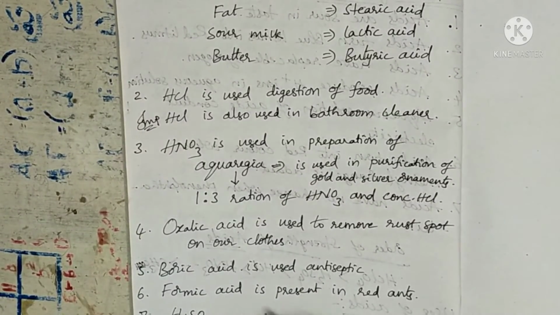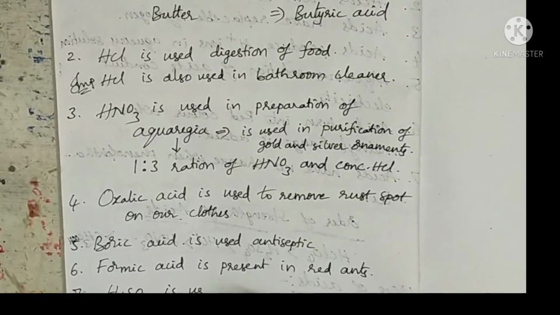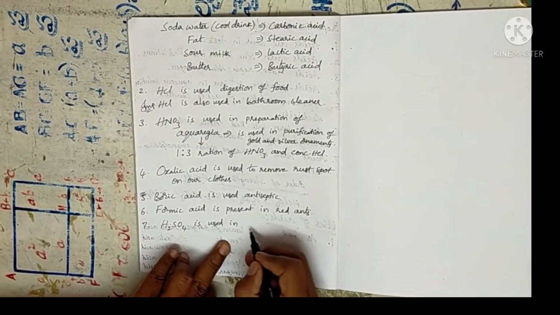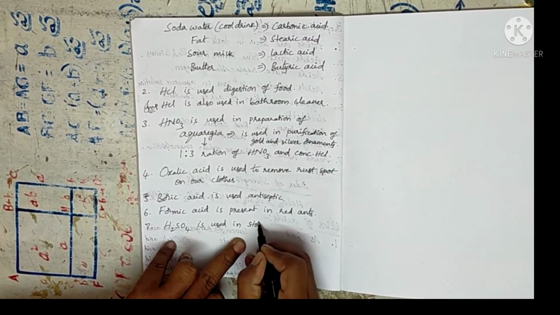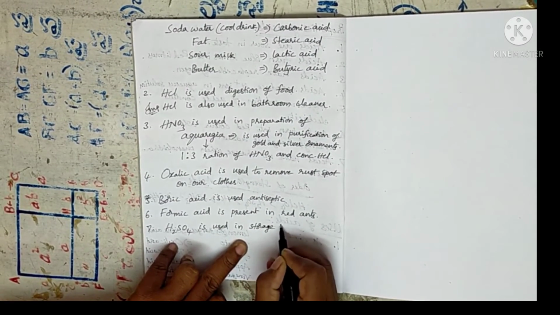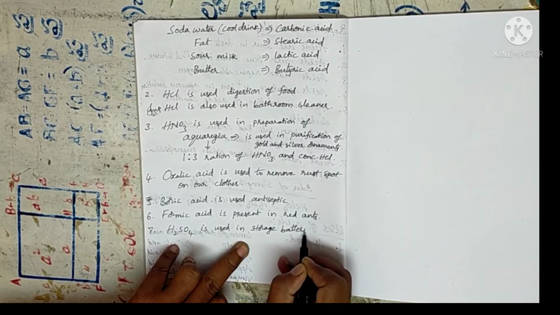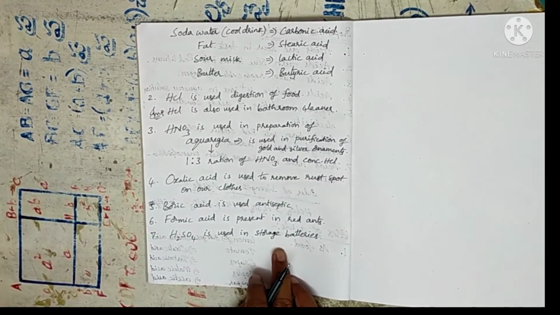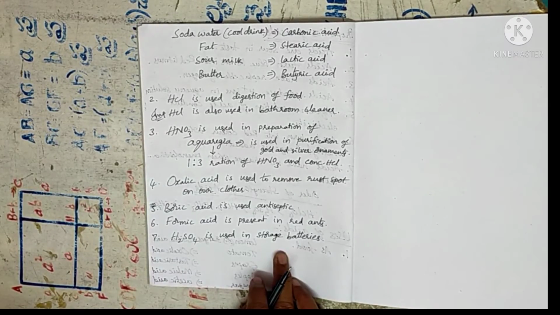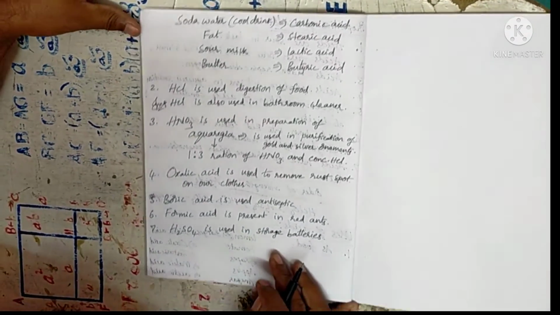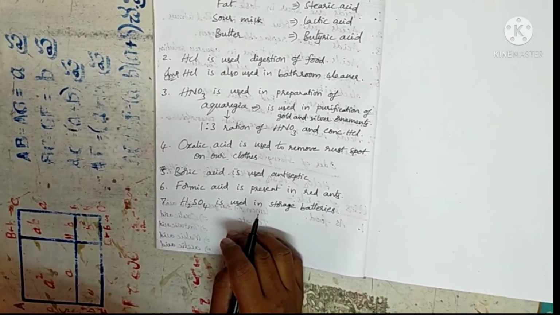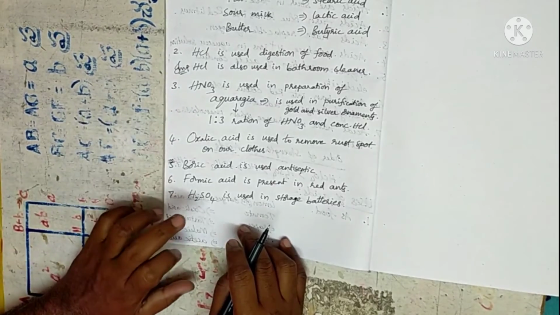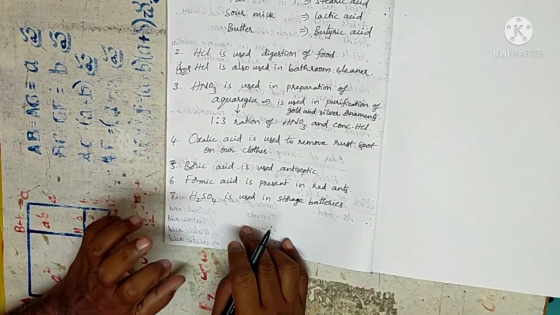And most important is sulfuric acid, H2SO4. So sulfuric acid is used in storage batteries for recharging purpose. So sulfuric acid is used in storage batteries, and otherwise it is also used in the preparation of HCl. So to prepare hydrochloric acid, sulfuric acid is also used.